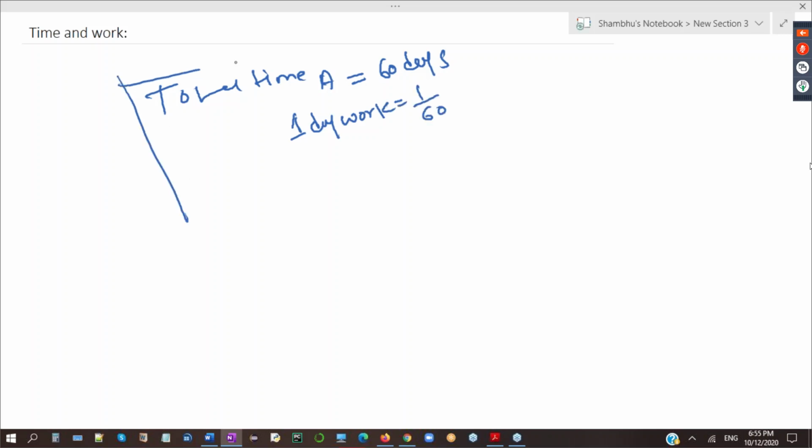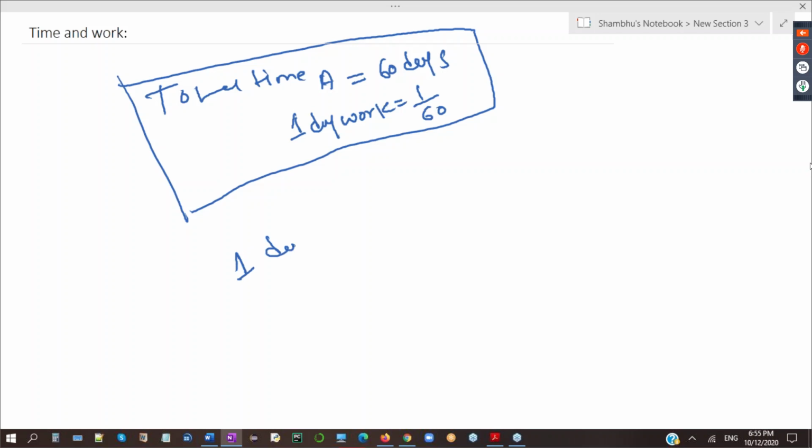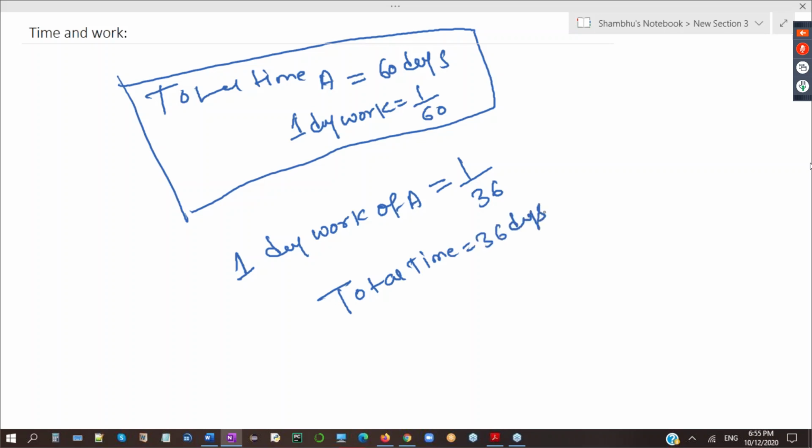So if you know total time, 1 day work will be 1 divided by the total number of days. And if you know 1 day work of A is 1/36, then total time will be the reverse of 1 day work. Total time will be 36 days.